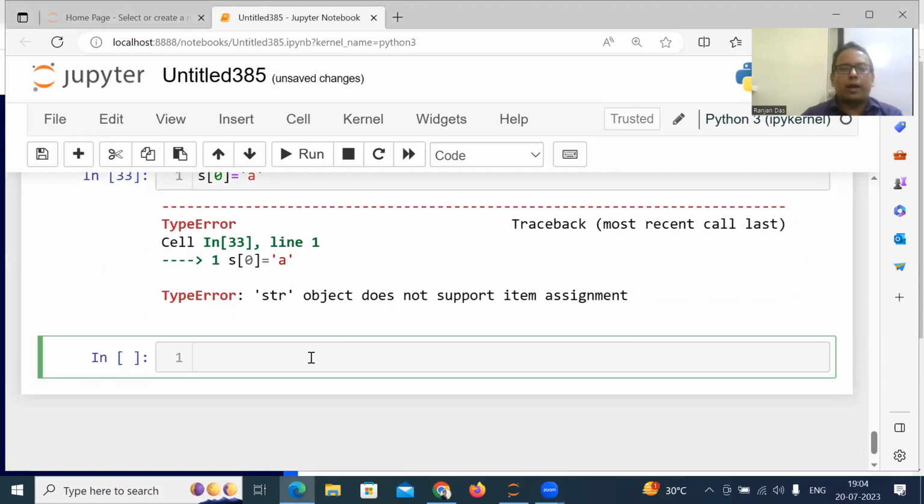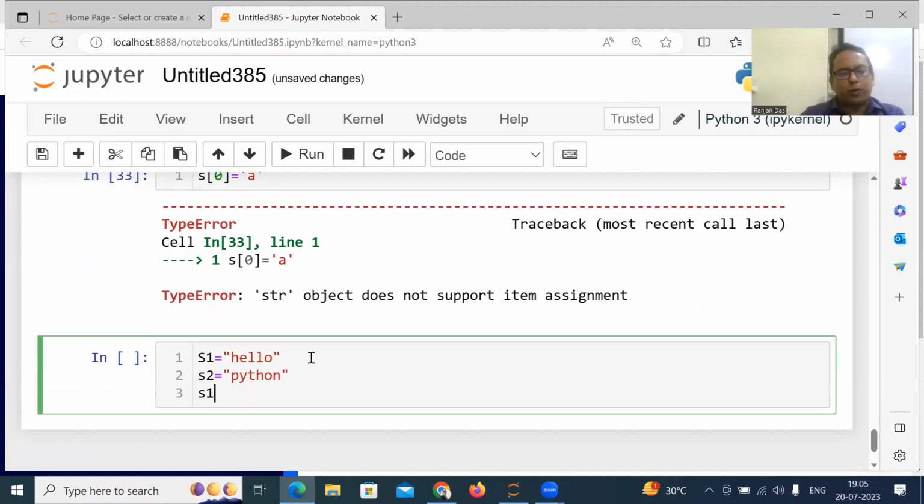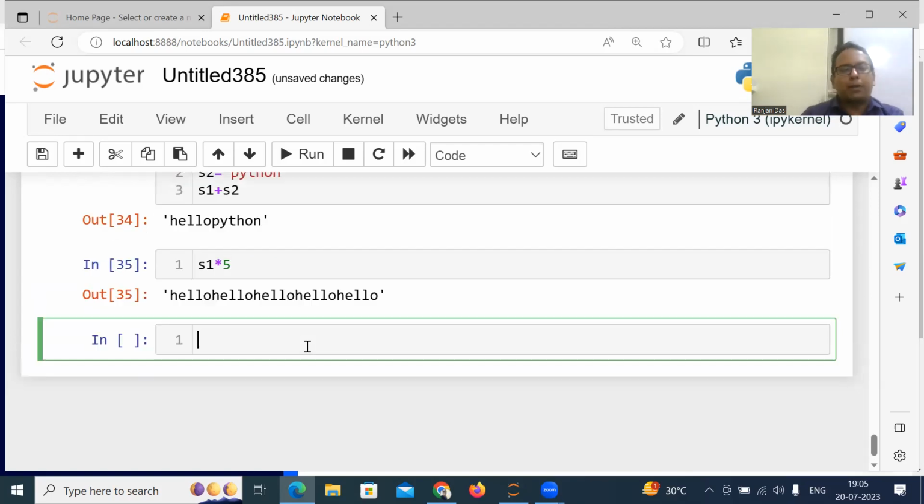The next important thing is, suppose I have a string S1 equal to hello, and I write here S2 equal to, let's say, Python. So I write here S1 plus S2. What will happen? This will concat. It will join two strings: HelloPython. But if I write S1 star 5, what will happen? String multiplied by integer will display the hello pattern repeated.